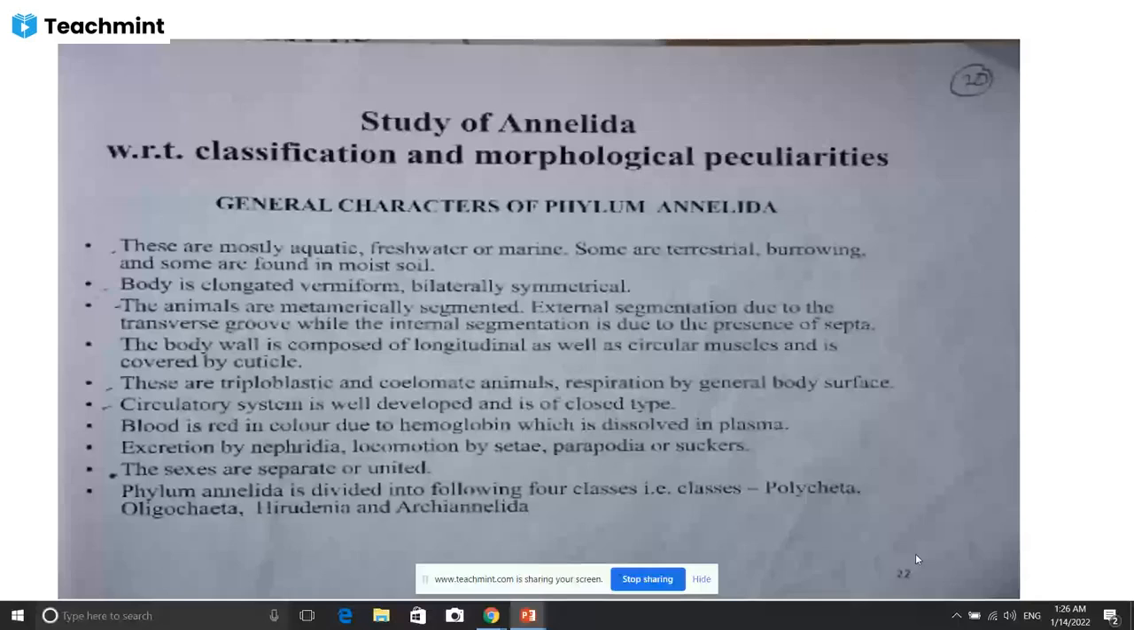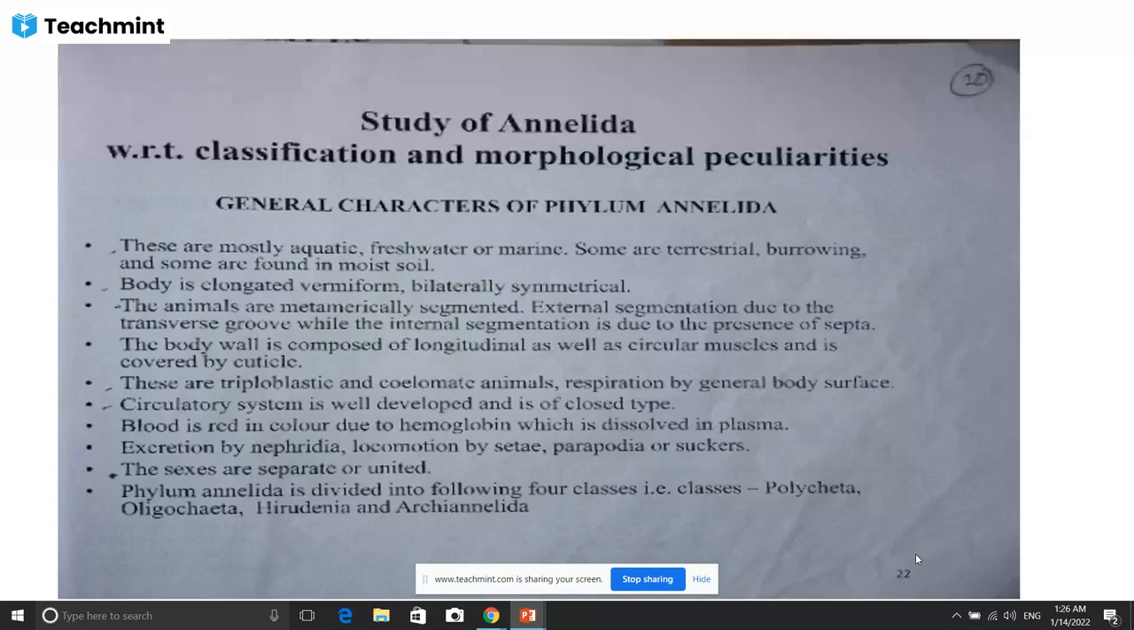Now blood is red in color due to the hemoglobin which is dissolved in the plasma. So this is a special character. Why is this a special character? Because in some animals blood is not red in color due to the absence of hemoglobin. Some possess hemocyanin, and due to the hemocyanin, blood color is not red. But here, the blood color is red due to the presence of hemoglobin dissolved in the plasma.